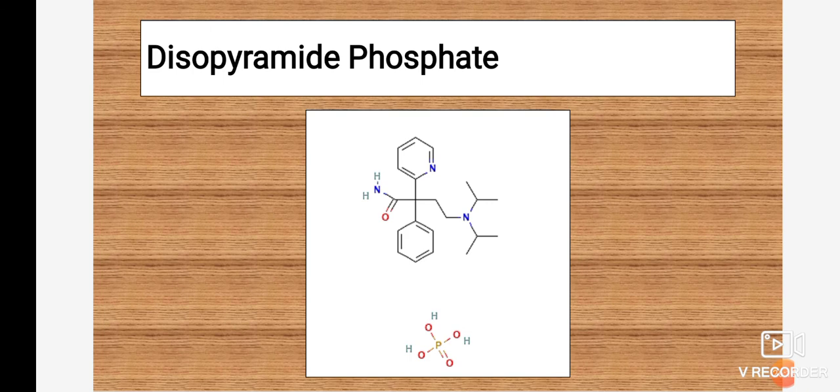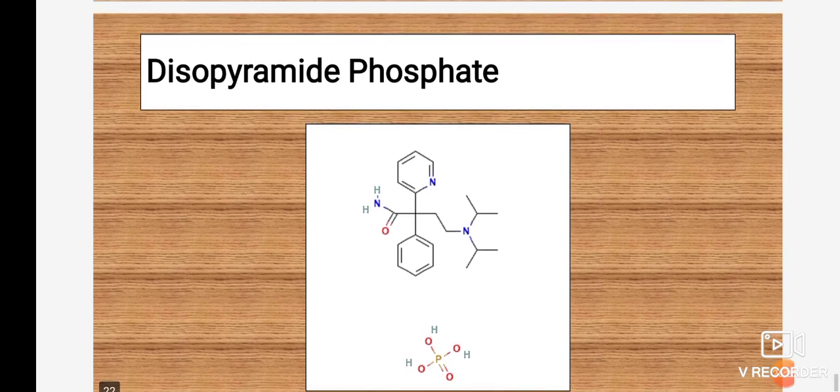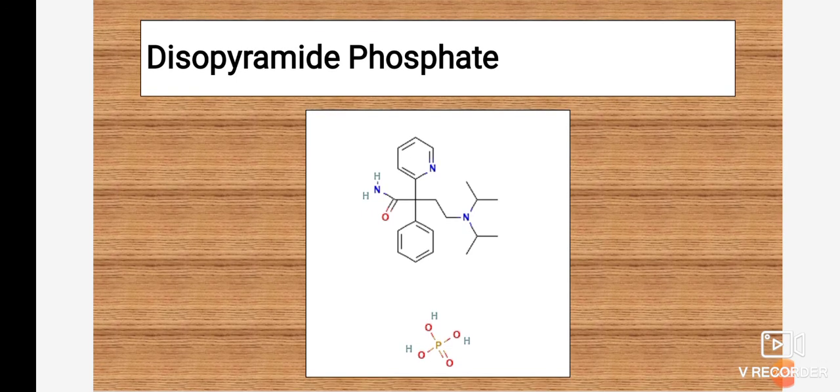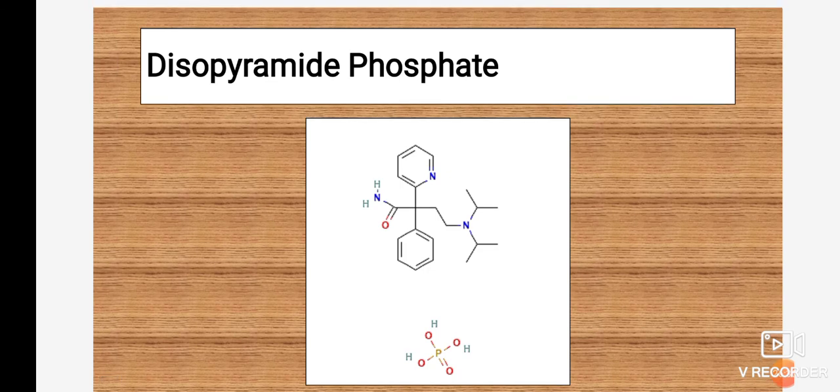All class 1A, 1B, 1C are active at the sodium ion channel, but based on the rate at which they dissociate or are removed from that channel, they are classified into 1A, 1B, 1C. So class 1A is intermediate acting. This is an important point. In the mechanism of action you must mention that it is an intermediate acting drug.